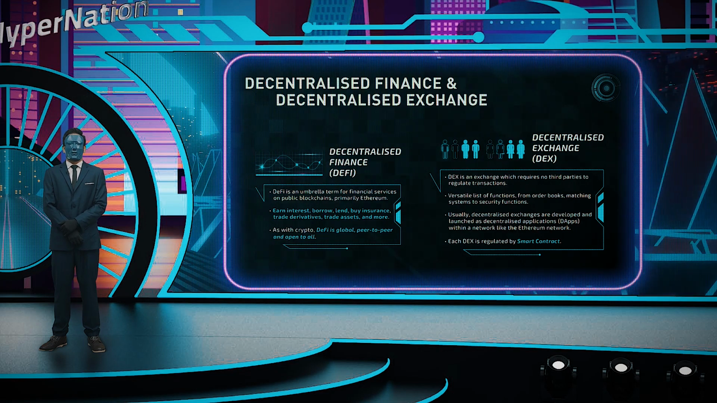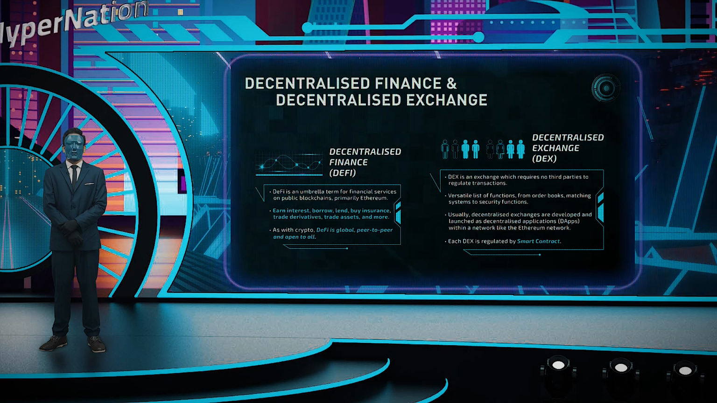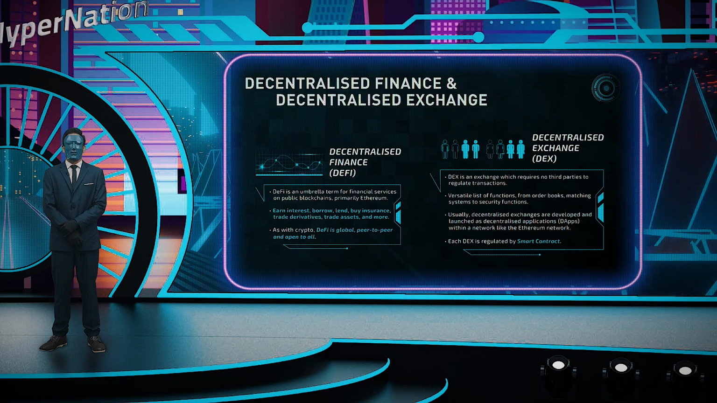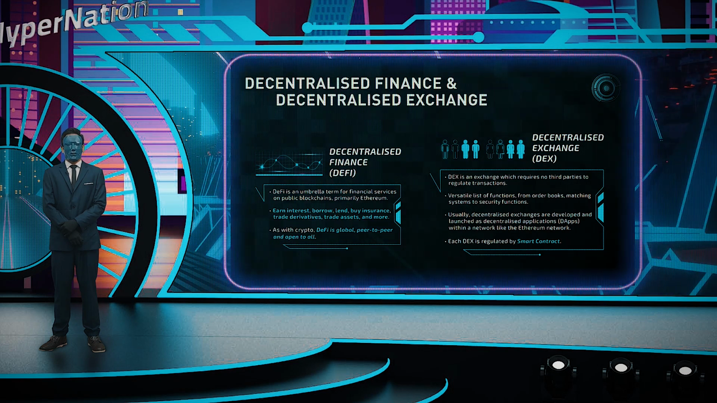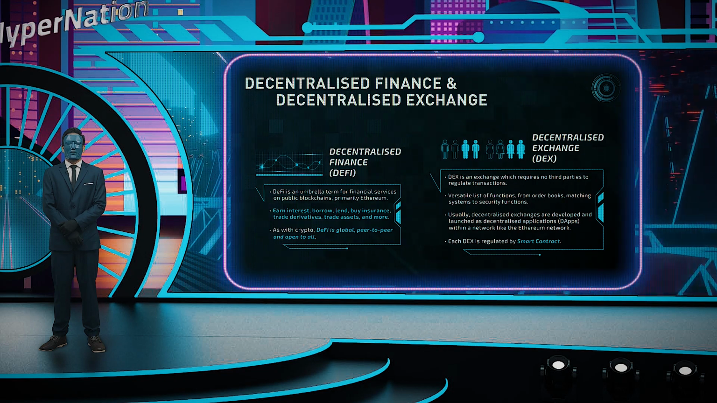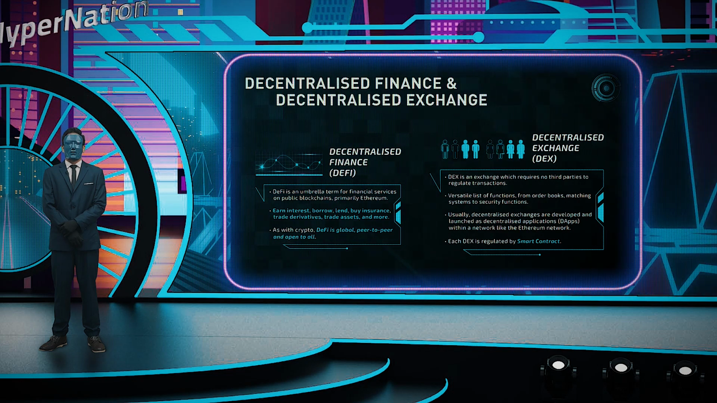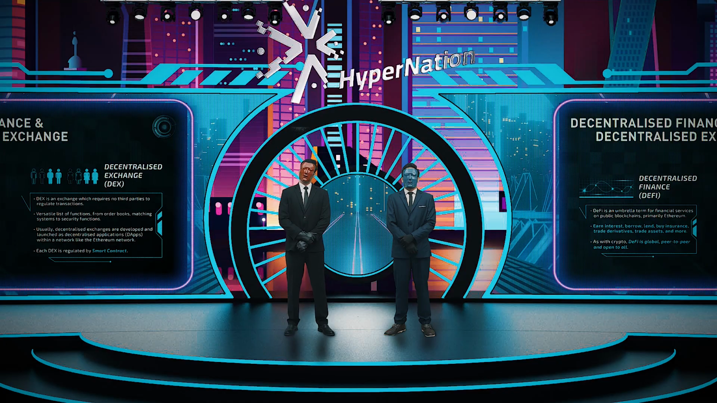Decentralized exchange, DEX. A decentralized exchange, DEX, is one that requires no third parties to regulate transactions. These types of exchange offer various functions that are similar to traditional exchanges, such as order books, matching systems, or security functions. Usually, decentralized exchanges are developed and launched as decentralized applications, DApps, within a network like the Ethereum network. Each DEX is regulated through smart contracts. Smart contracts are sets of code that are used to run a service without requiring a central authority.